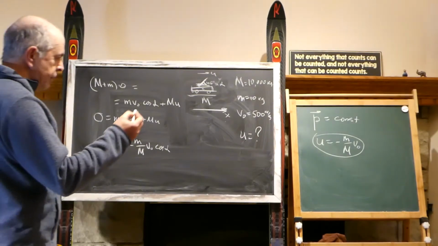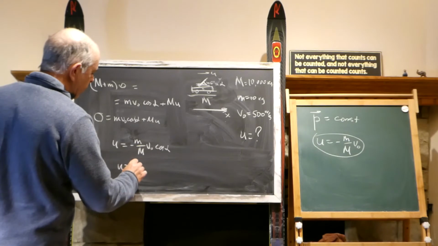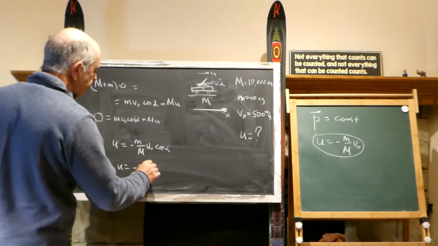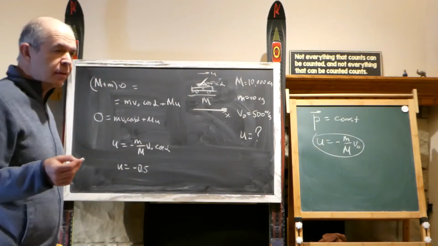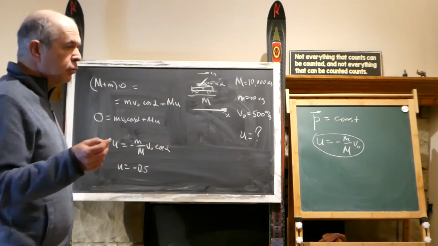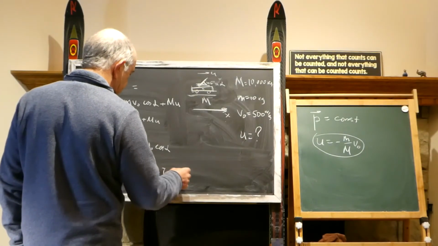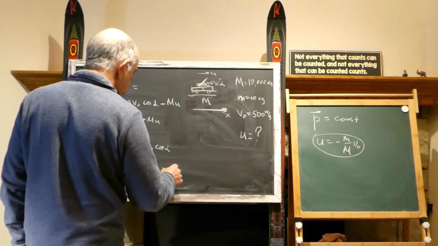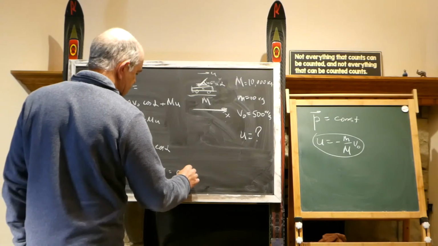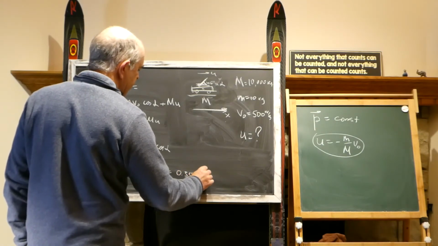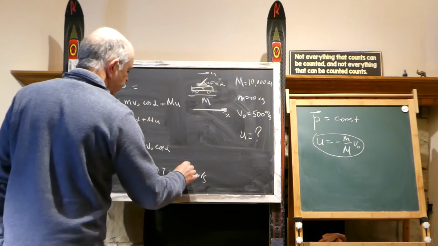So basically it would be the same as before. Before u was 0.5, but right now it is minus 0.5. Now cosine alpha is cosine 45 degrees, the square root of 2 divided by 2, it would be 0.7. So it would be even less. This u would be 0.35 meters per second. Before it was 0.5, now it's 0.35.